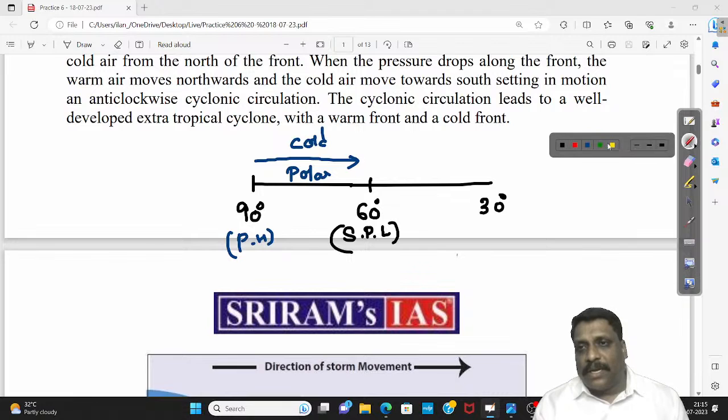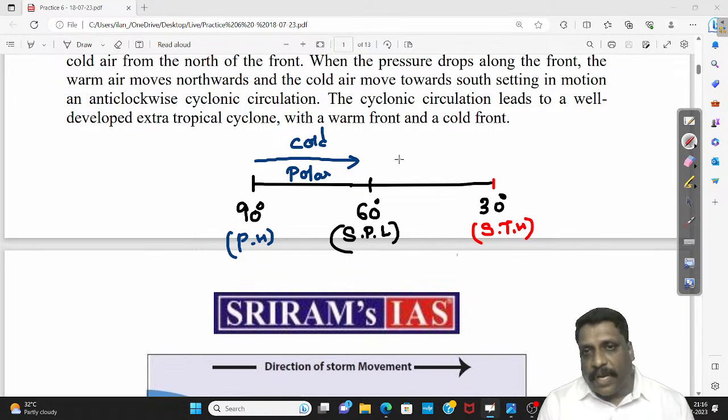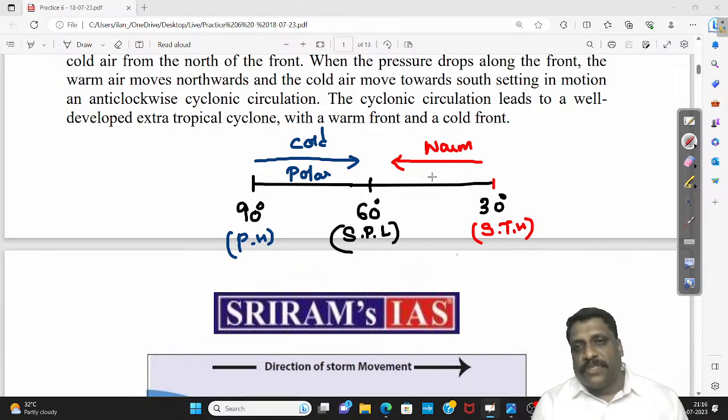On the other hand, I have a wind which comes from the 30-degree latitude, where I have a pressure belt called the subtropical high. Obviously, a wind which comes from the 30-degree latitude will be warm. I know the name of this wind. Very popularly we call it westerly. So let me call it warm westerly. So what happens when both these extremely contrasting air masses try to converge with each other? They do not readily mix. They form a clear-cut boundary between them. This boundary, very popularly, you call a front.